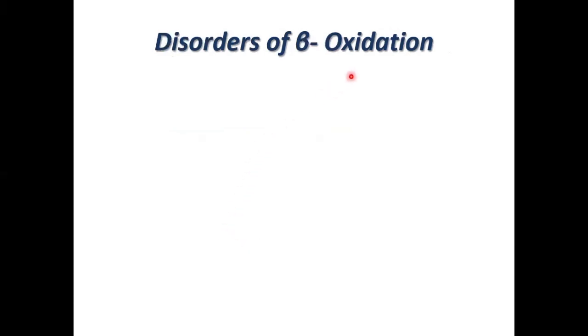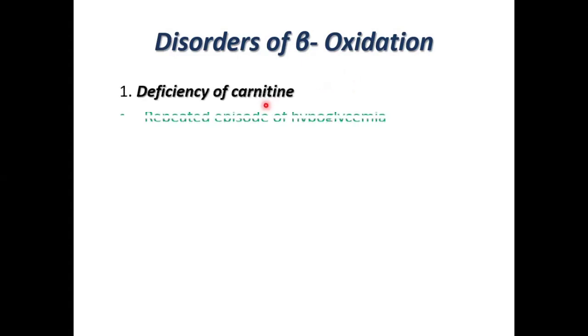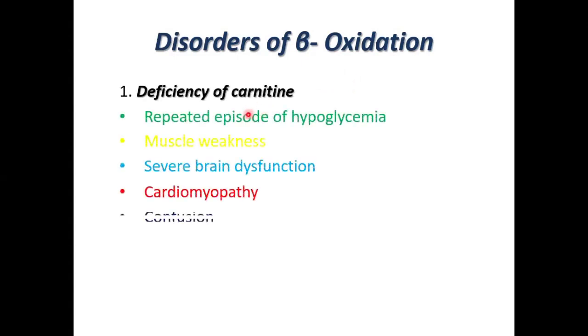Coming to the disorders of beta oxidation, one is the deficiency of carnitine. Carnitine deficiency can occur in preterm babies. It can occur in early childhood due to a defect in or decrease in the synthesis of carnitine, or it can also be because of renal leakage of carnitine.